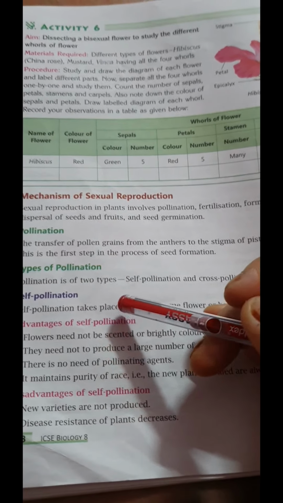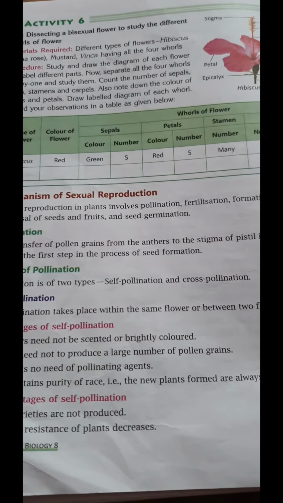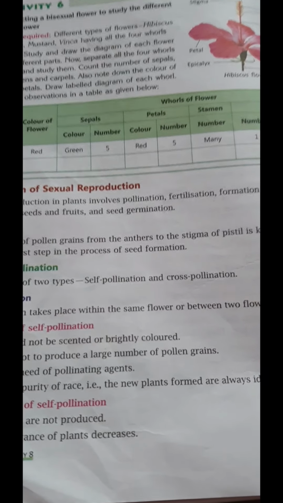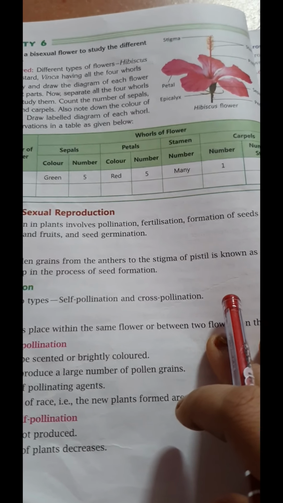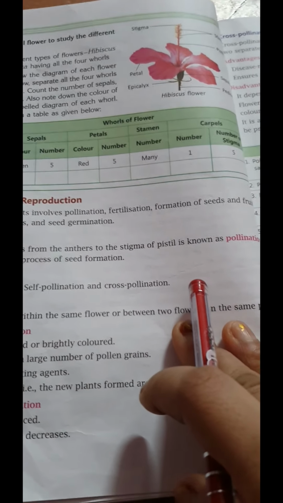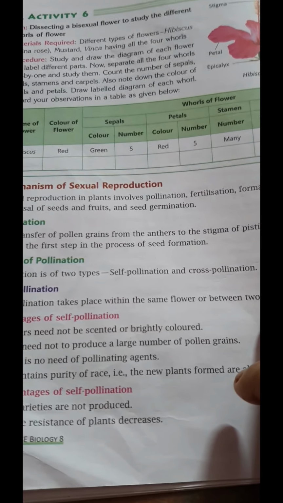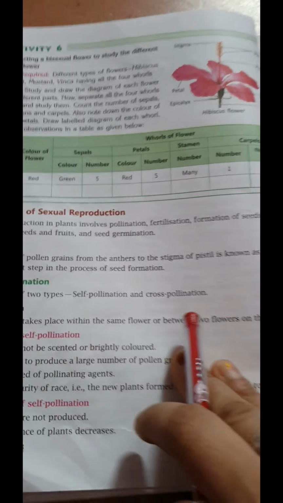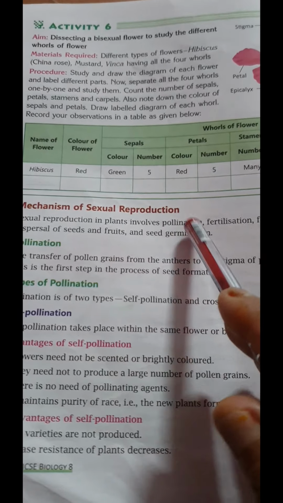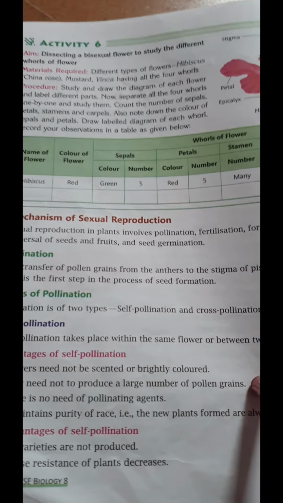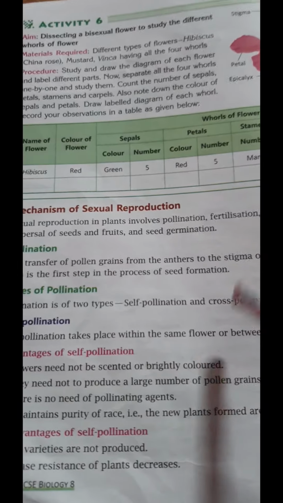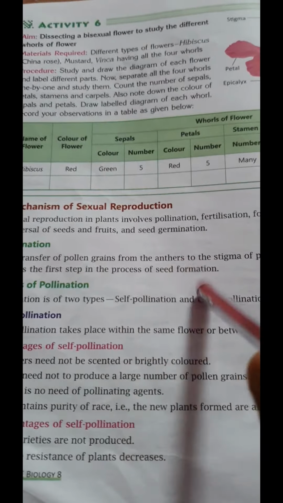Now, what is pollination? In simple words, it has been given in your book that the transfer of pollen grains from the anthers to the stigma of the pistil is known as pollination. This is the first step in which the process of seed formation starts. In the mechanism of sexual reproduction, the whole process depends on the seed formation which bears the fruit. So the first step of seed formation is pollination.